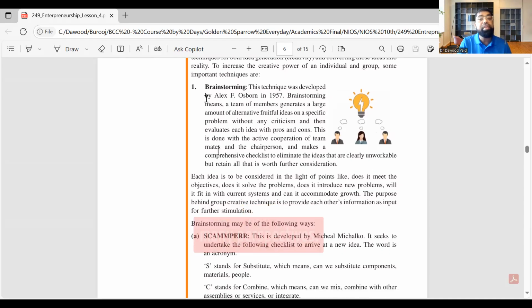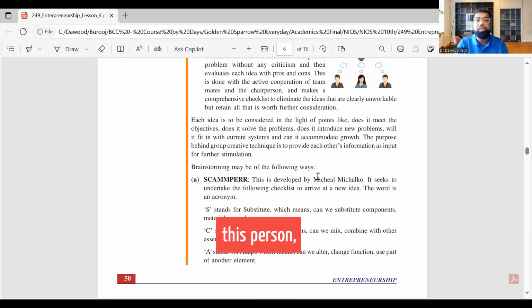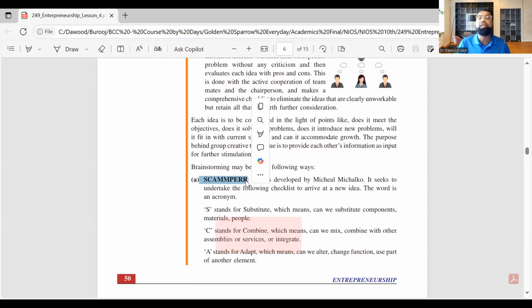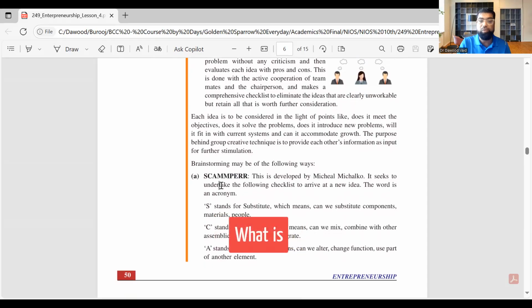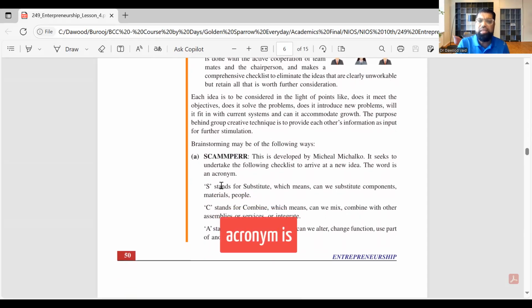So brainstorming has many perspectives. Remember we said about this person, this is Michael Michalko. Michael Michalko said SCAMPER. SCAMPER is an acronym. What's an acronym? Like the colors of the rainbow is an acronym, VIBGYOR. SCAMPER is an acronym, very common, used in MBA, and that's why I love this chapter. What is SCAMPER? The acronym is for a checklist to come up with an idea.